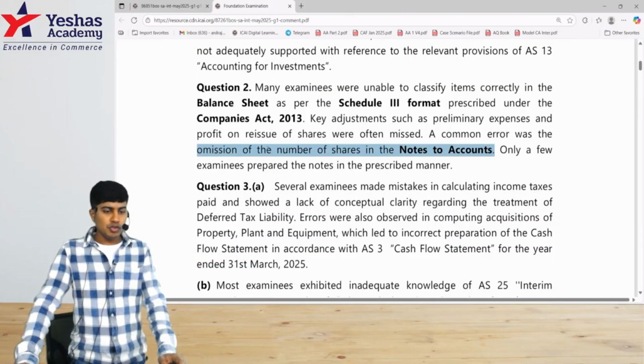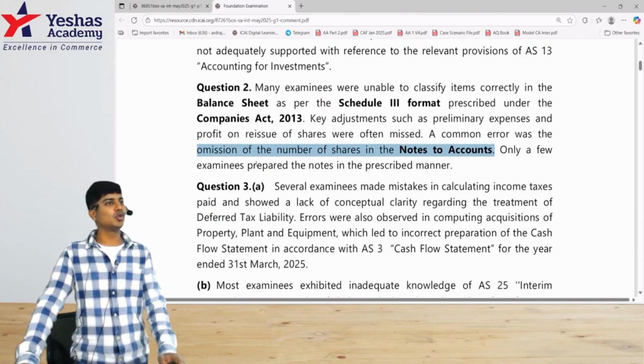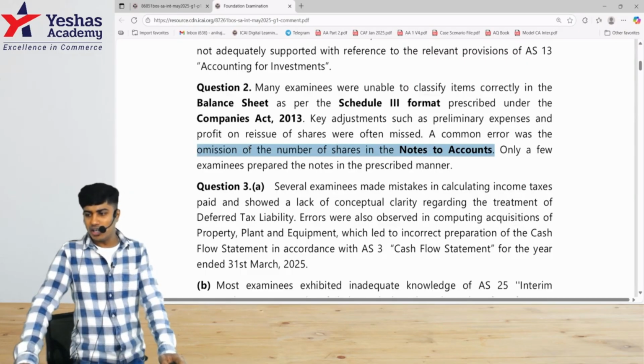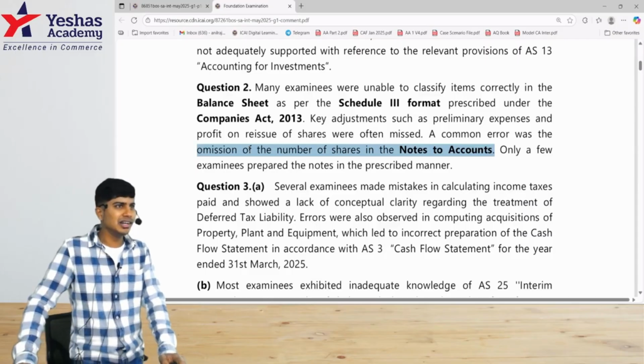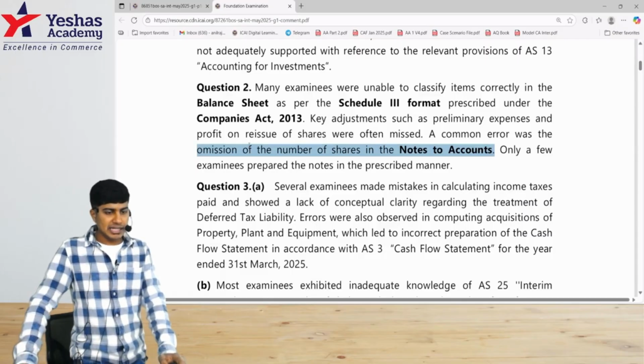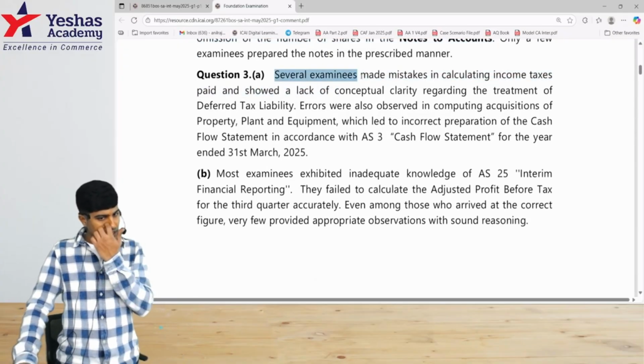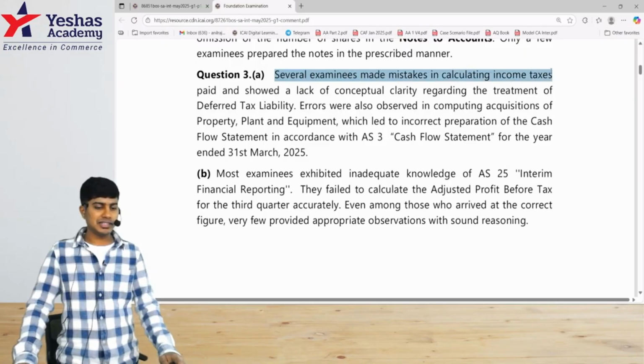Then only a few examinees prepared notes in the prescribed manner. The rest of them have done notes to accounts however they want. You are not supposed to. Notes to accounts is part of financial statements, and there's a specific order in which you have to do it, and you have to follow that. Can't take that lightly. Let's see question 3A. What is their comment? Several examinees made mistakes in calculating income taxes.